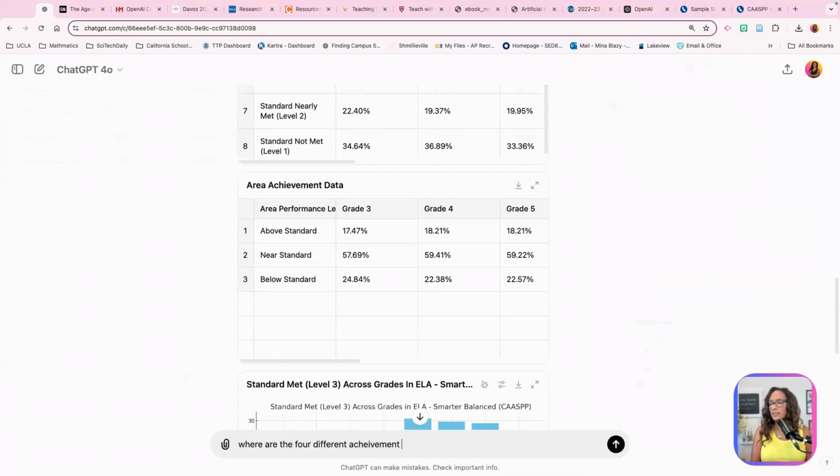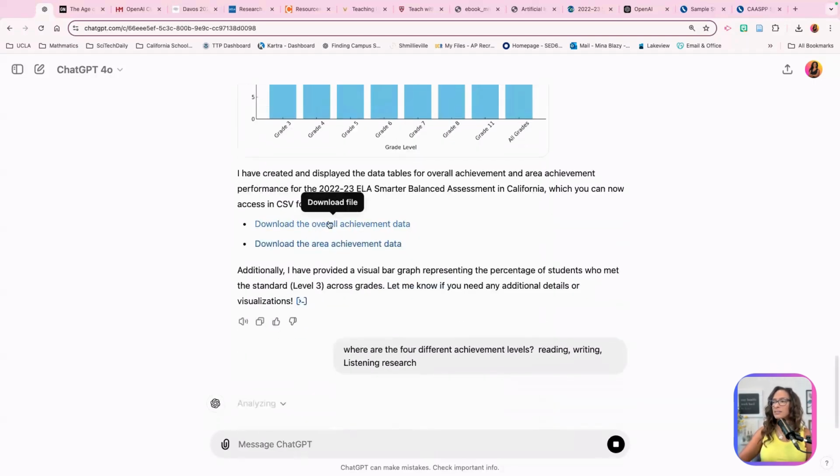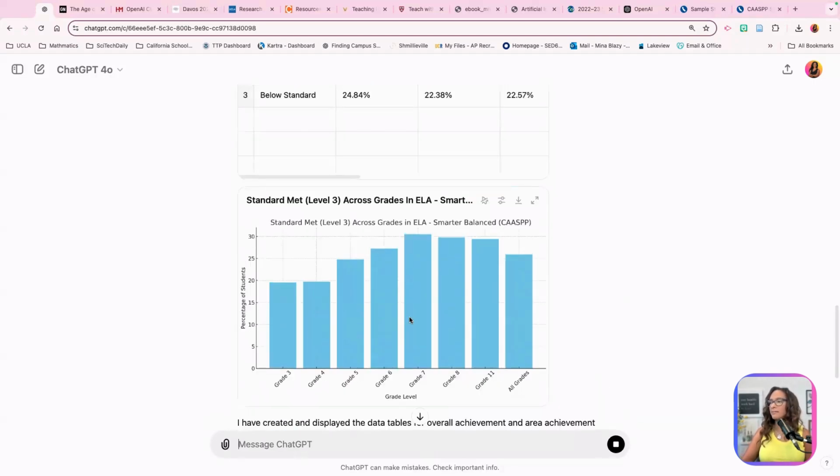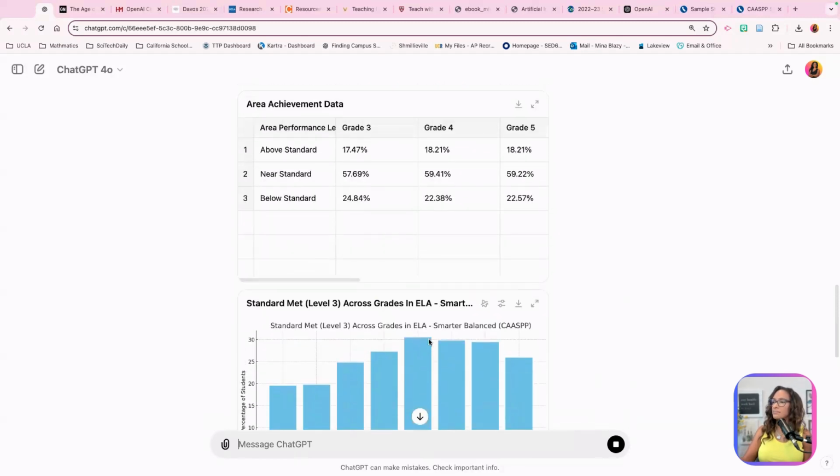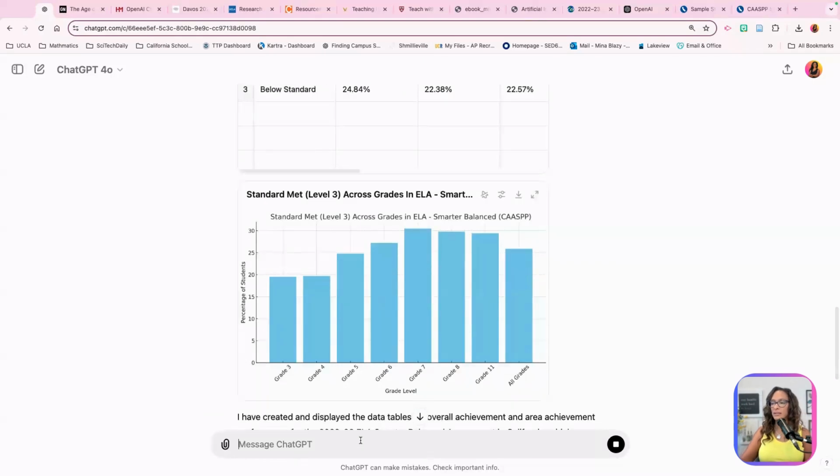So just know that ChatGPT isn't perfect. This is the part that you want to see. Reading, writing, listening, research. So I'm just giving it that information. And then it gave me a graph for Met and for Standard Met. That's all that is. I don't know that I wanted just Standard Met.